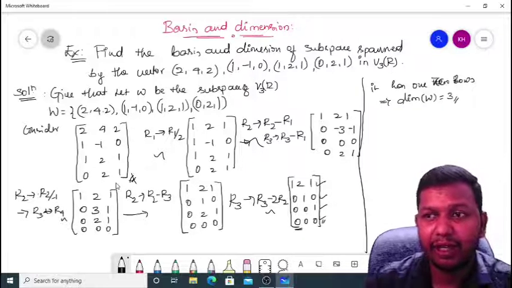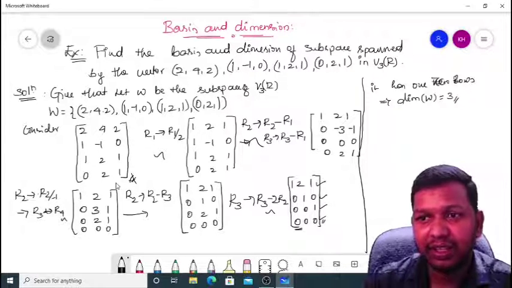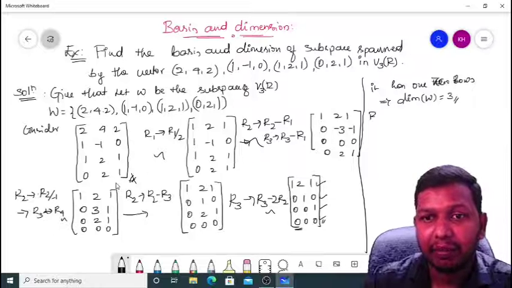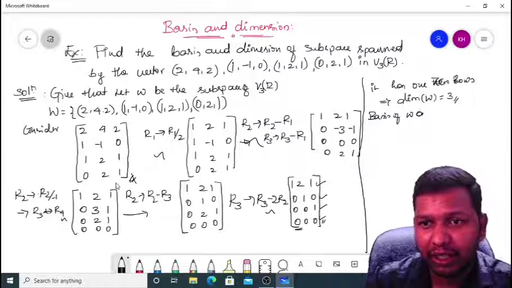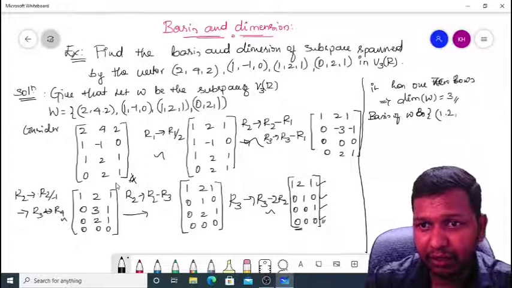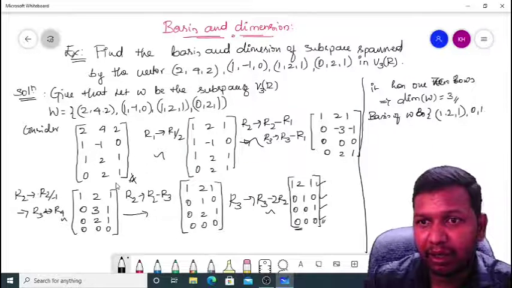3. Therefore, the dimension of W is 3 and a basis of W is the set {(1, 2, 1, 0), (1, 0, 0, 0), (1, 0, 0, 1)}.